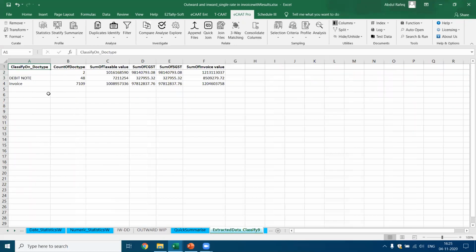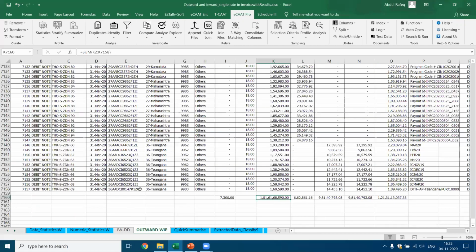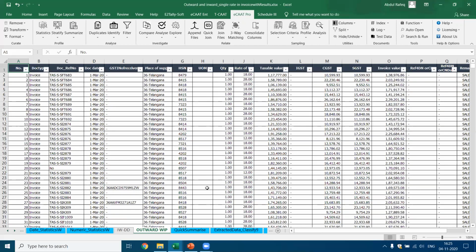Here, if you see, we are classified based on a column called document type. Now if you see here, this is the data. There is a column called document type. Another important thing you should remember: whenever you're using data analytics software like eCAD Pro, you should remove the totals and the blank columns at the bottom. Otherwise, this will also be considered for analysis.